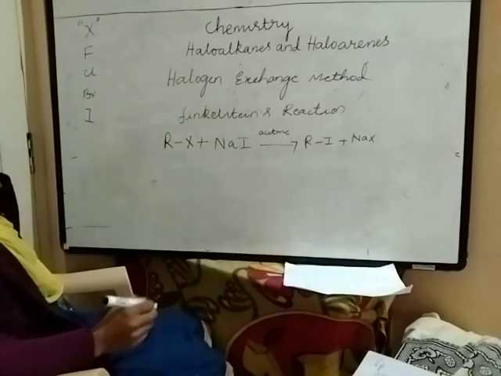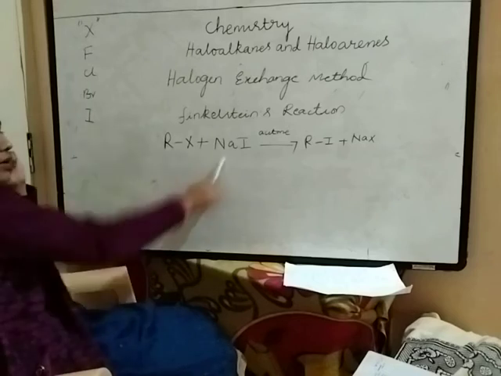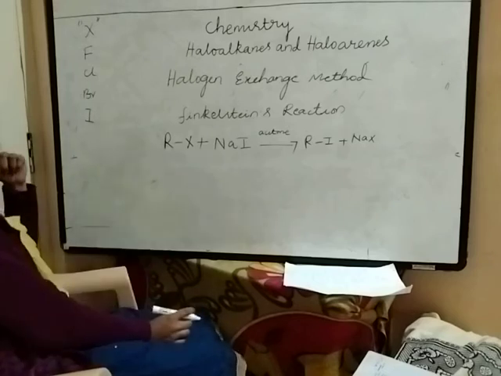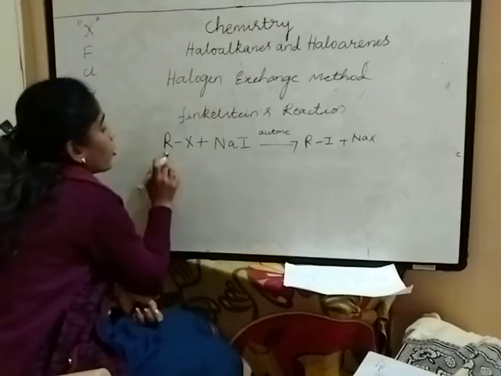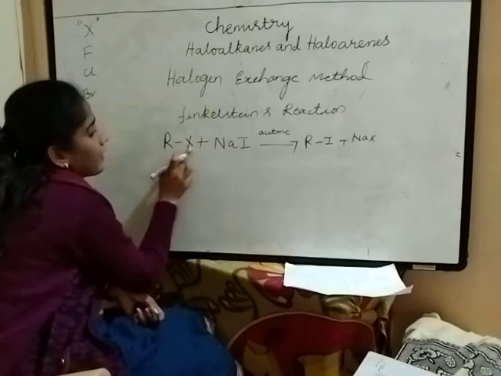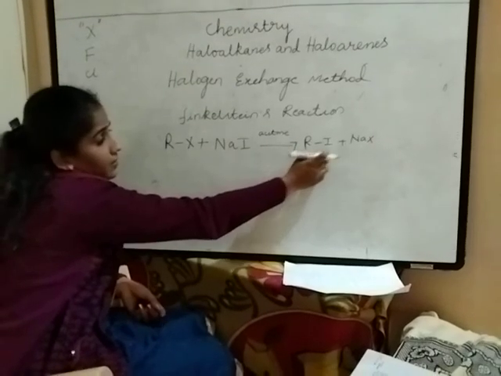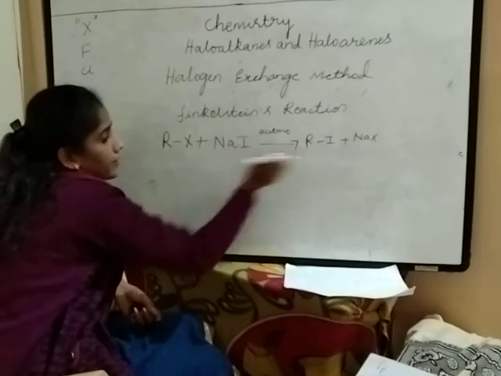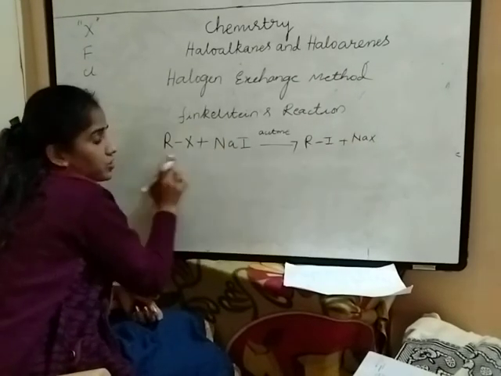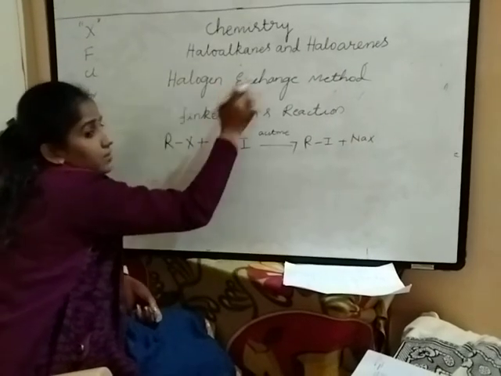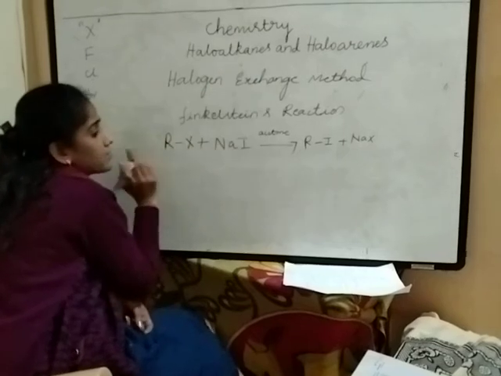Alkyl halide treated with sodium iodide in the presence of acetone, you will get alkyl iodides and sodium salts. This is about Finkelstein's reaction. See here, in place of halide in the alkyl halide, iodide is present. So NaI becomes NaX. Halogens are exchanged here. So the halogen exchange method is nothing but Finkelstein's reaction.